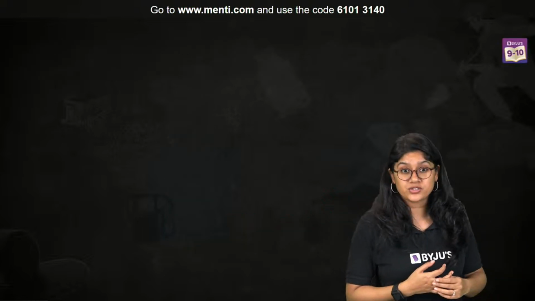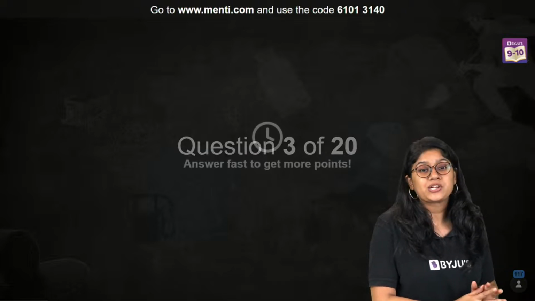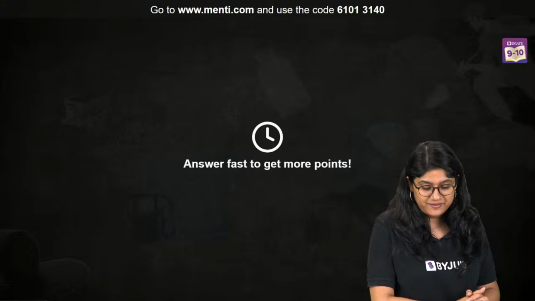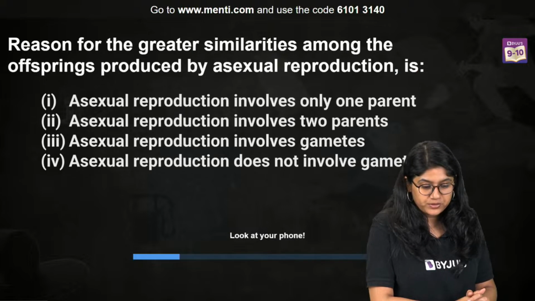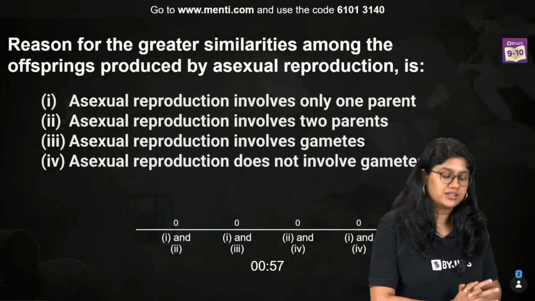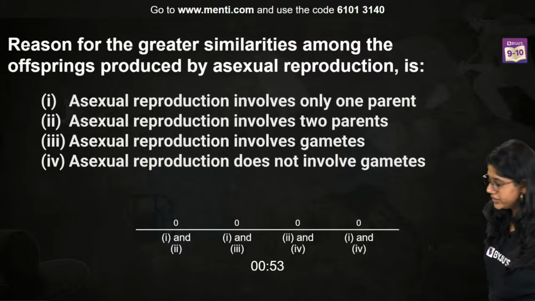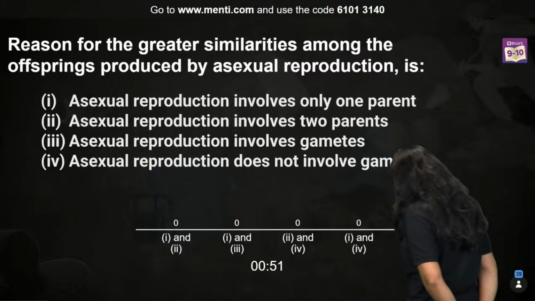Question number 3, everyone, on your screen. Prank nahi hai, bilkul prank nahi hai. Here we go. The reason for the greatest similarities amongst the offspring produced by asexual reproduction is. See, it's a 1 minute time. Aram se padho. Read the question carefully.